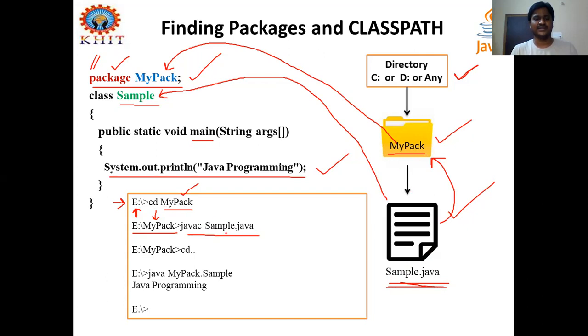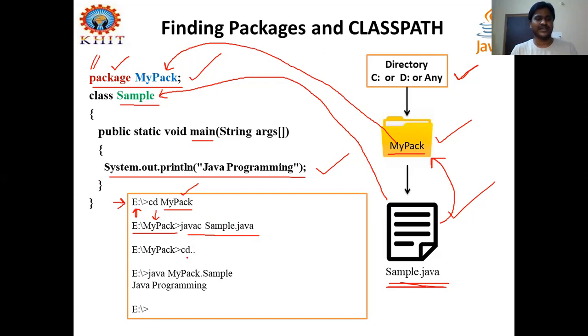Once it is compiled, check that directory, the mypack directory in the E directory of your computer. There is one .class file generated, sample.class. A .class file is generated after compilation. Then when you try to execute the sample file in this directory, E and mypack, it gives an error. And this file should be executed from above the directory name.